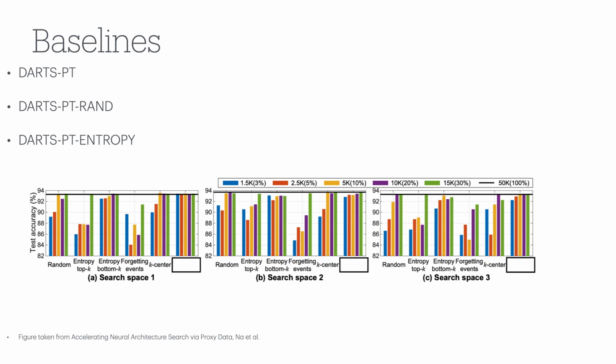Top K refers to the K data points having maximum entropy, and bottom K refers to the K data points having minimum entropy. Forgetting events refers to the data points that were misclassified the most during training time. For K center, the authors used pre-trained data embedding and select K examples based on the greedy K center algorithm.